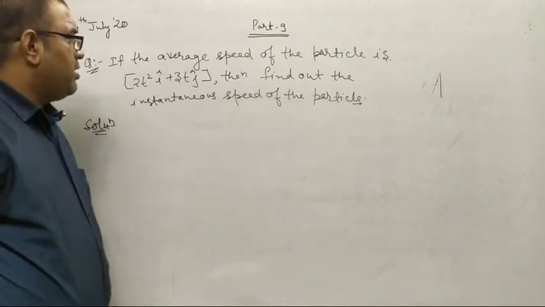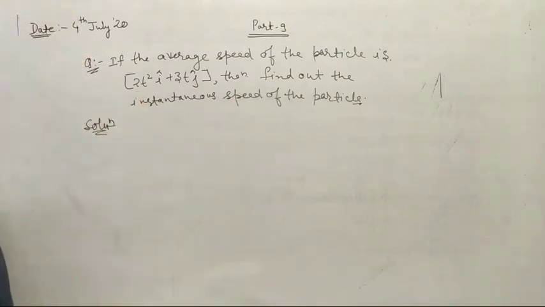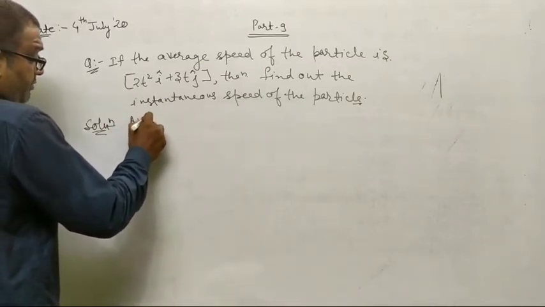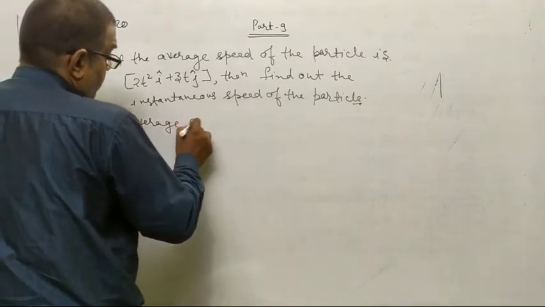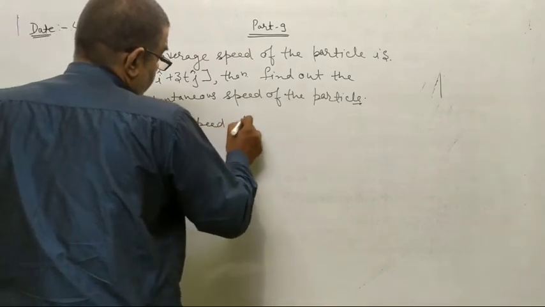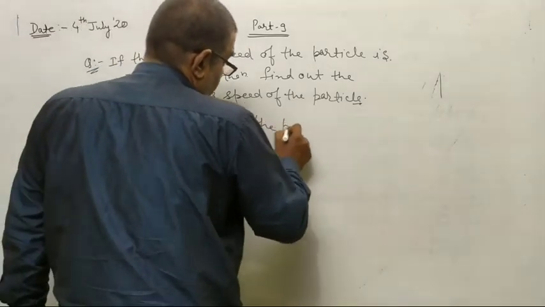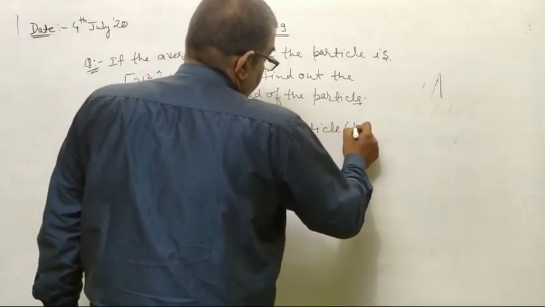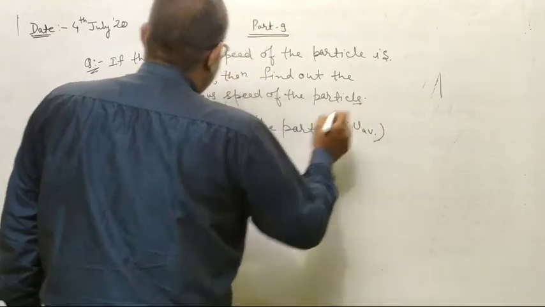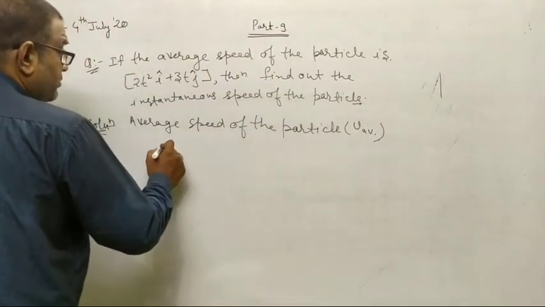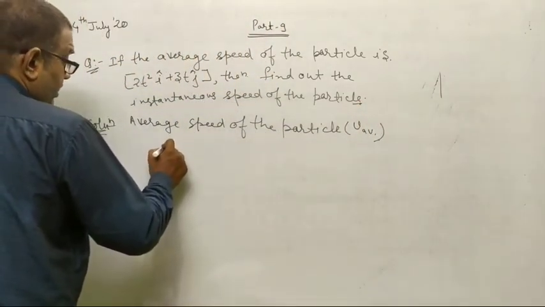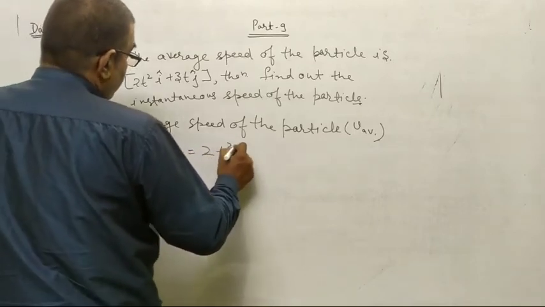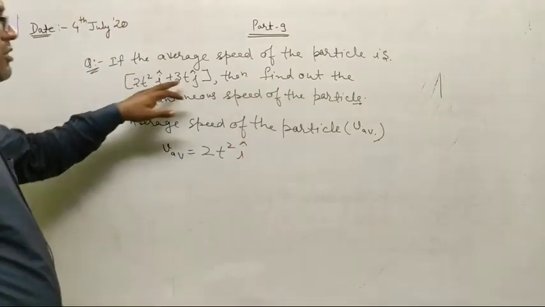If the average speed of the particle is given as V average equal to 2t square i cap plus 3t j cap. In vectors you will study about i cap and j cap.